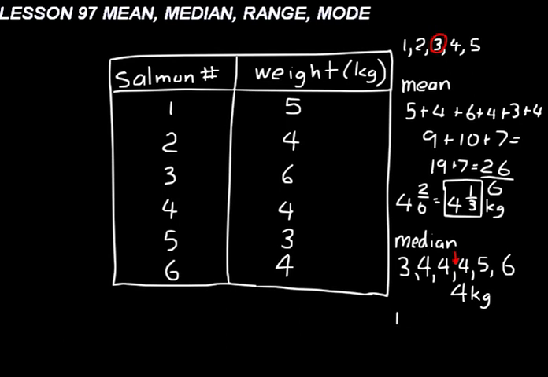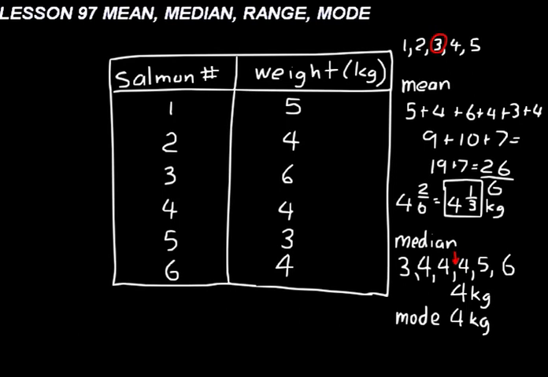Let's talk about mode next. Mode is any numbers that occur more than one time. So obviously here 4 occurs more than one time, so our mode is 4 kilograms.